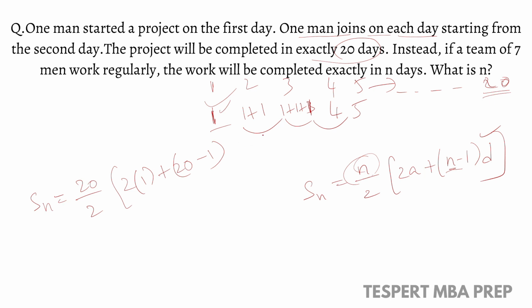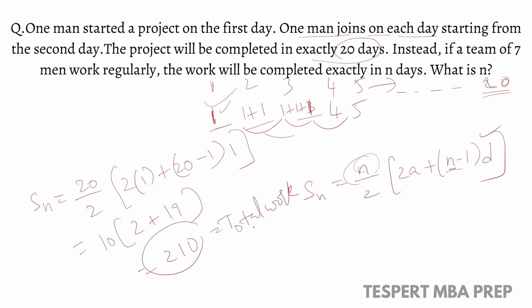What is the common difference here? 1, 2, 3. So 3 minus 2 is 1. Common difference between any two terms is 1, right? So calculate this: 10 into 2 plus 19, this will be equal to 210. What is this 210? This is the total work.